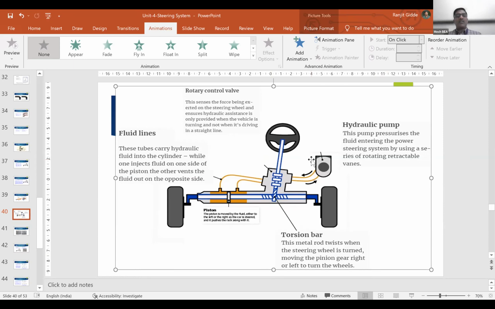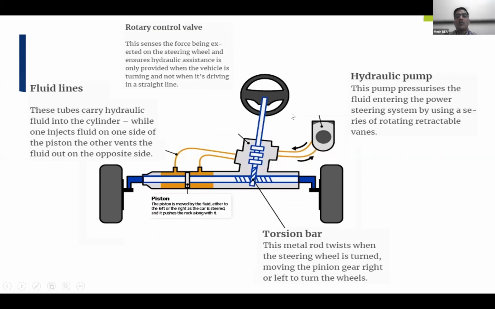So you can see the working and function of each of the components in one slide. This one is the rotary control valve. What is the function of this rotary control valve? It is mentioned here.